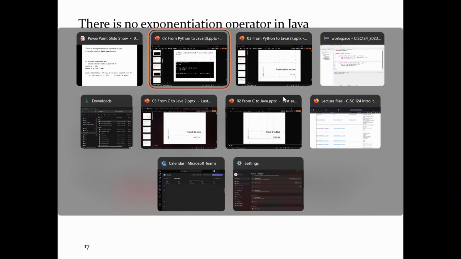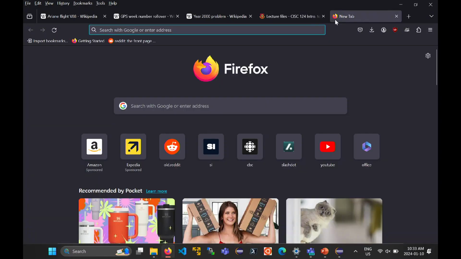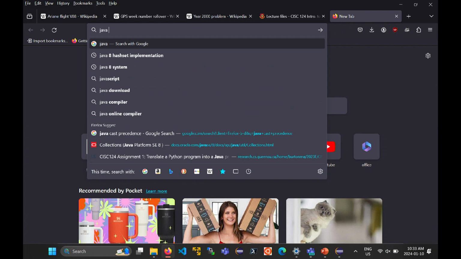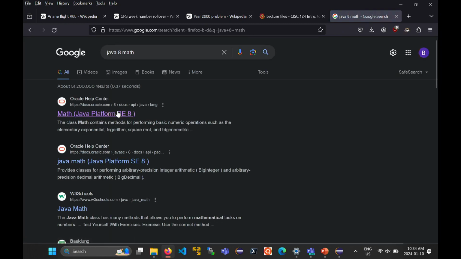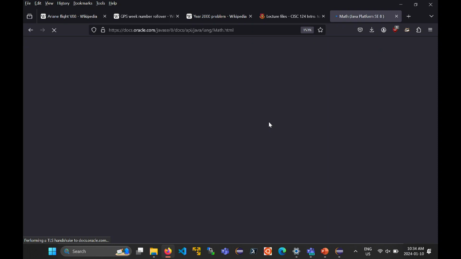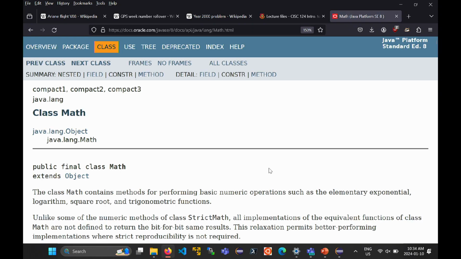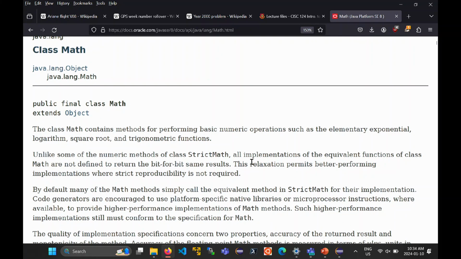I'm just going to pop open a web browser somewhere and quickly show you what this looks like. If you're ever looking for documentation on a class in Java, the easiest way, if you haven't memorized the URL for it, is to just type in Java, pick a version number, like 8 or 20, and then type in the name of the class that you're looking for. I'm looking for the Math class. That almost always works. It's almost always the first match. Click on that. Java's documentation is all online. It looks quite different than the standard Python documentation. In my opinion, the Java documentation is easier to read, but you may think otherwise.